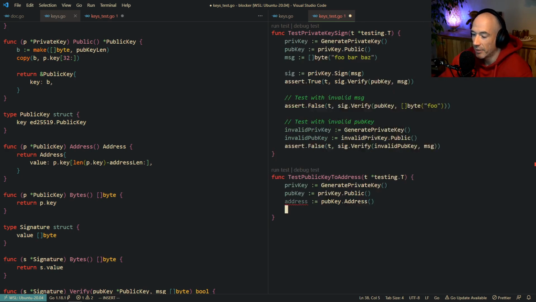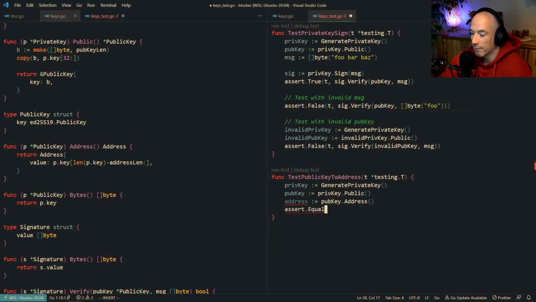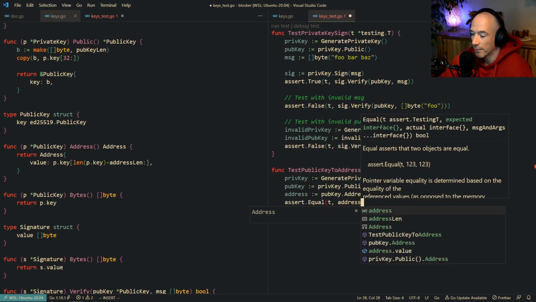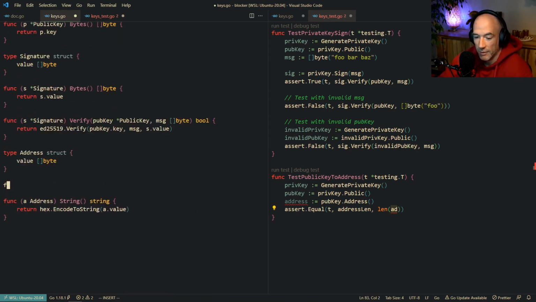Address like this. Then we're going to say assert equal, and we need to do this address len. Actually we're going to do bytes here, to be honest. Address bytes.